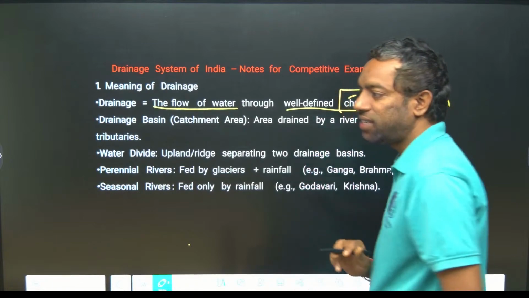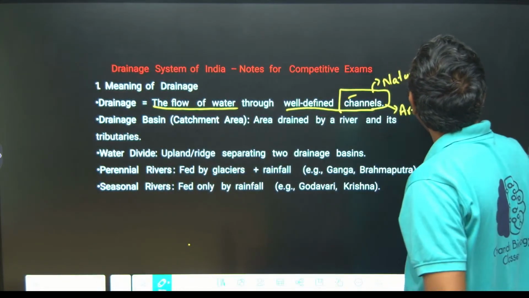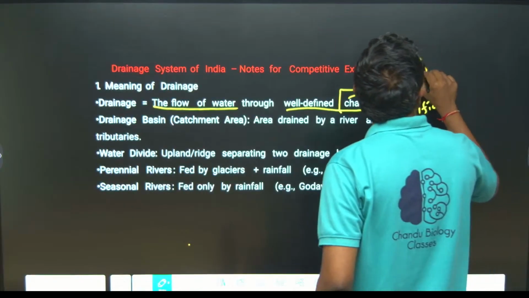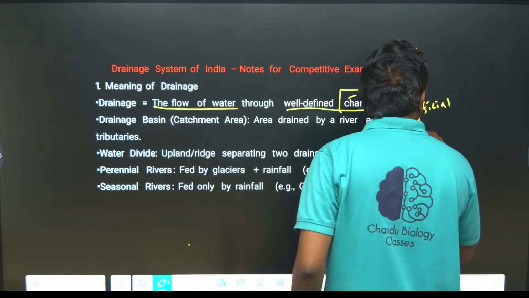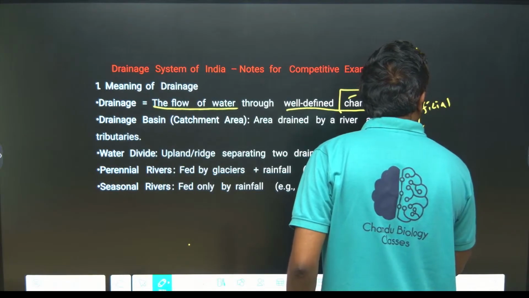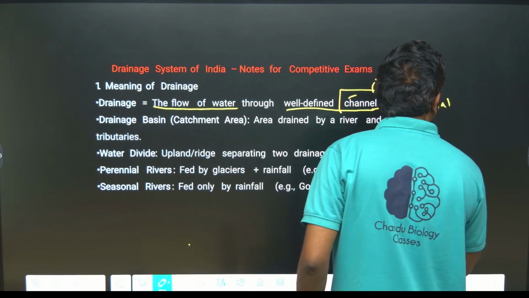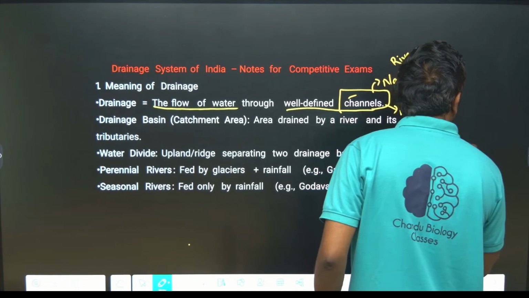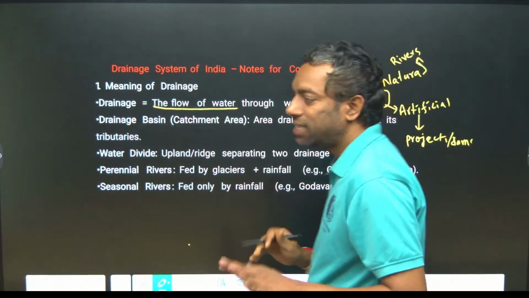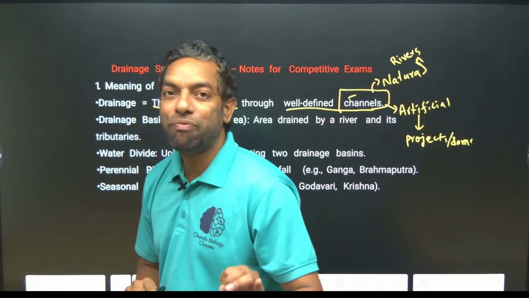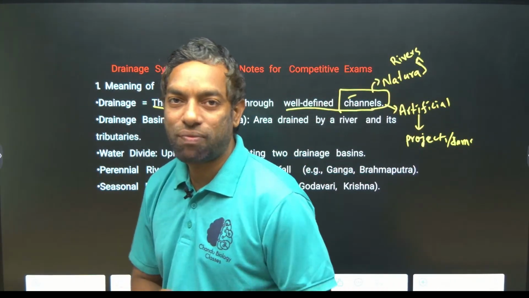Natural channels are mainly rivers, and artificial ones are projects like dams and check dams. These well-defined channels, where water is flowing, form the drainage system.